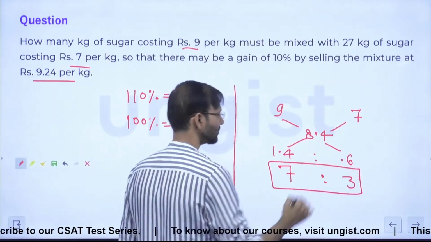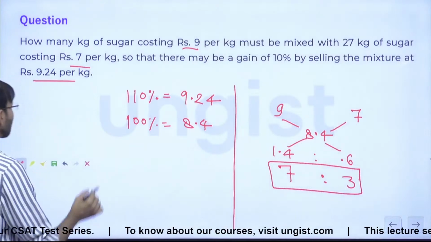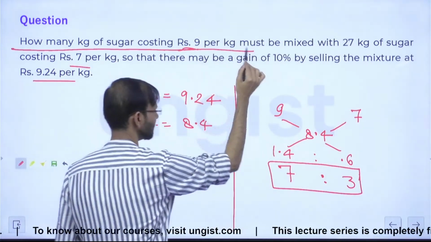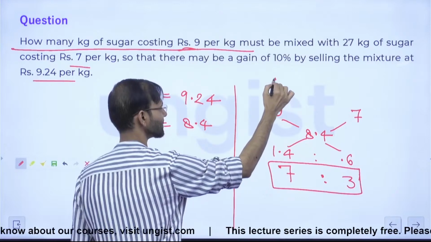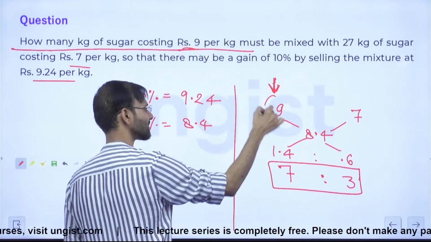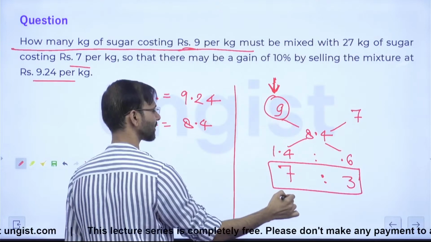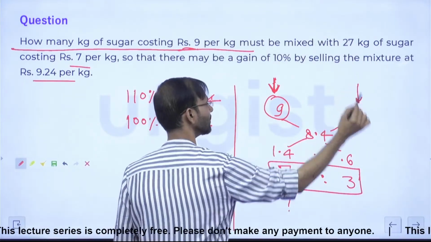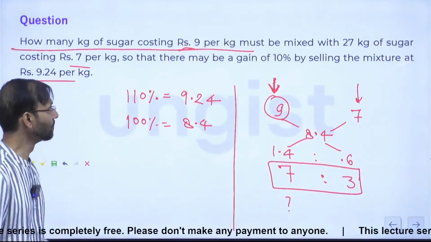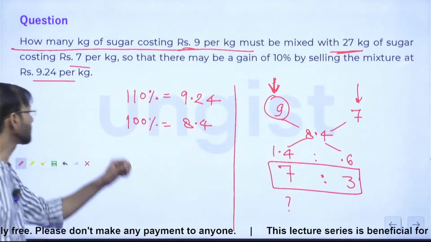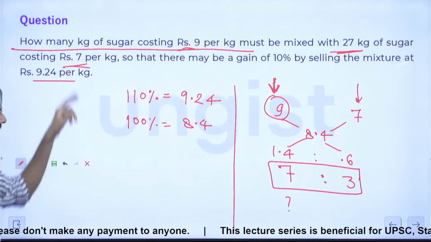Now just look at the language of the question. The question is saying how many kgs of sugar costing 9 rupees per kg? 9 is here. Costing 9 rupees per kg must be mixed with 27 kg of sugar costing 7 rupees per kg.